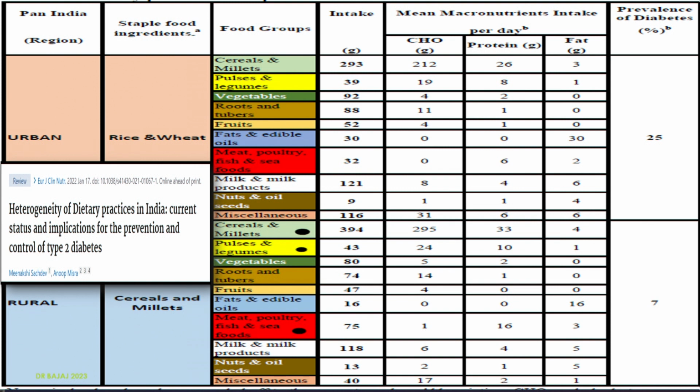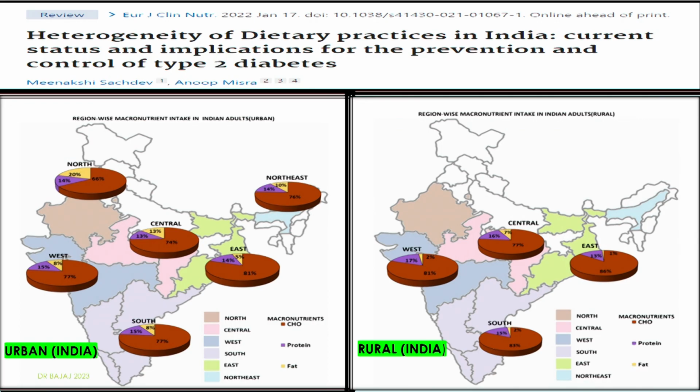According to ICMR 2020, the prevalence of diabetes in urban India was 25% and rural India was 7%. Why? We need to see whether there was a difference in the cereal type of consumption, the type of carbohydrate, the quantity of carbohydrate, the accompaniments which they were consuming. Yes, the urban population was found to be consuming more rice and wheat, and rural was cereal and millets.